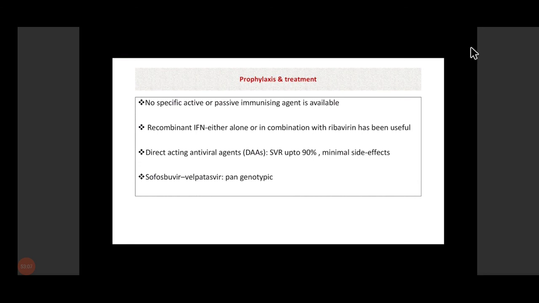There is no specific active or passive immunization available for hepatitis C. The drugs currently used are directly acting antiviral agents.